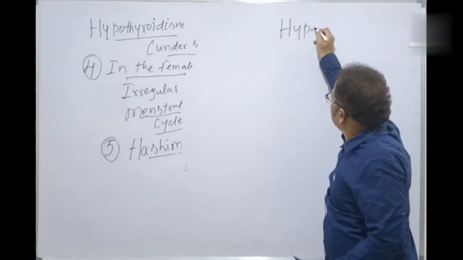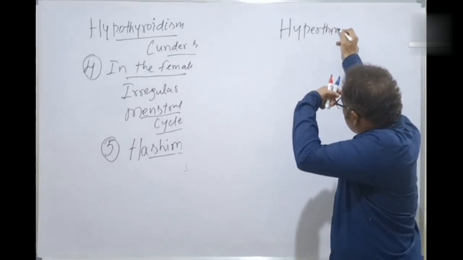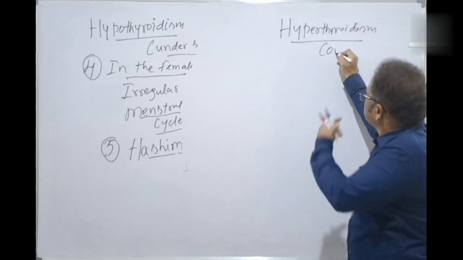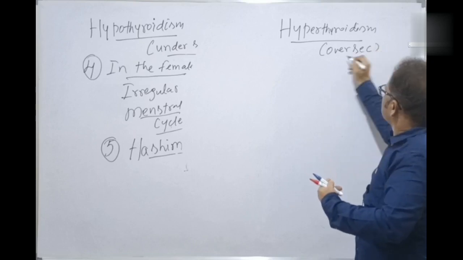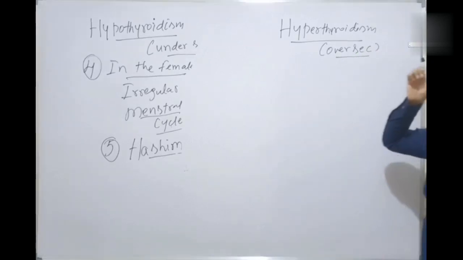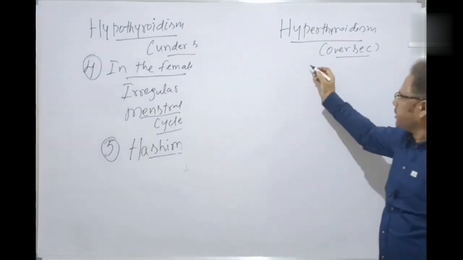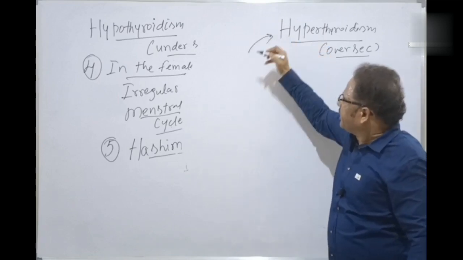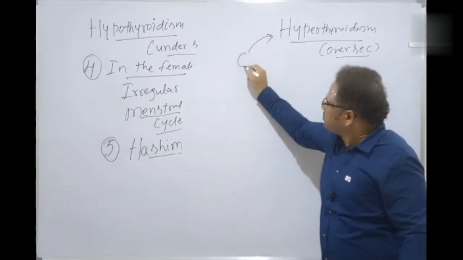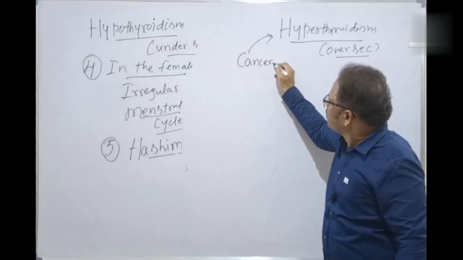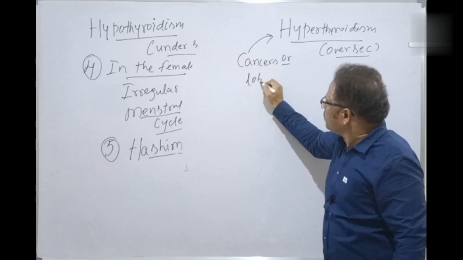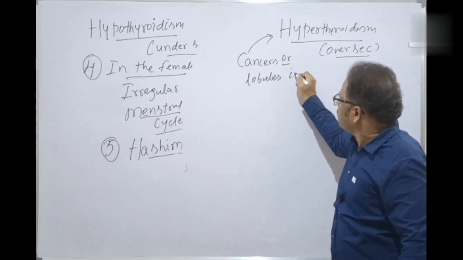Now, hyperthyroidism: over-secretion of thyroid hormones T3 and T4. Why is there hyperthyroidism? There are many reasons, but it could be different types of cancers or lobule formation in the thyroid gland.